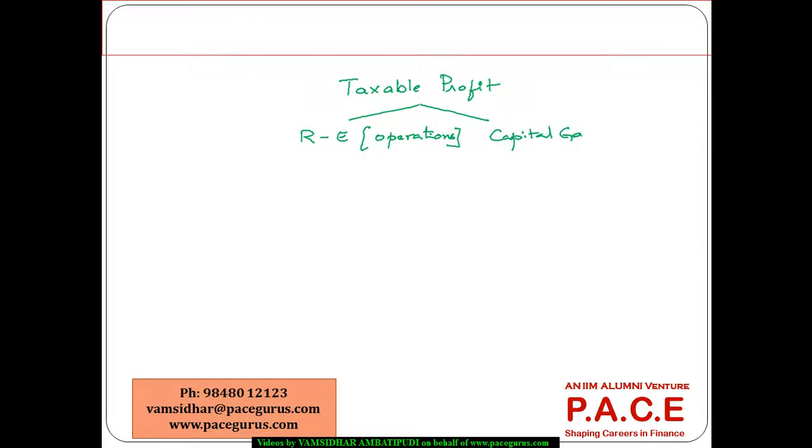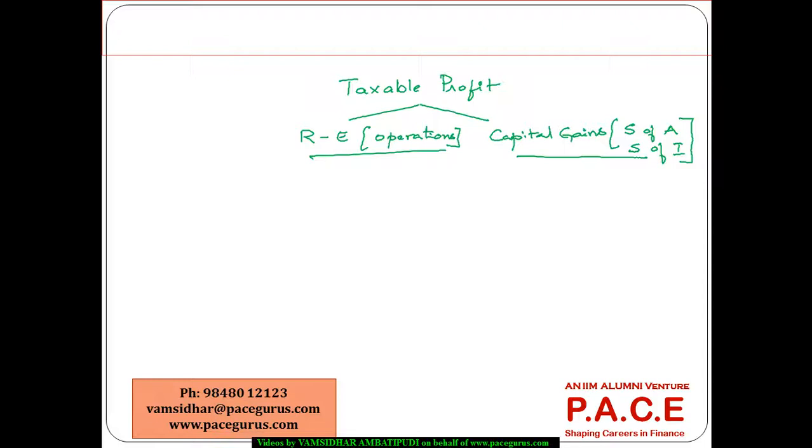What is a capital gain for a company? Any kind of other income the company has got. Probably it has sold some asset at profit. Gain on sale of asset. Gain on sale of some investments. So all these are typically coming out as the income from the non-core business. But a taxable profit for a company will include both these things.